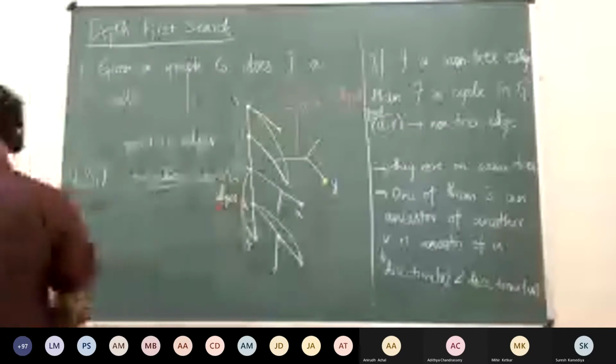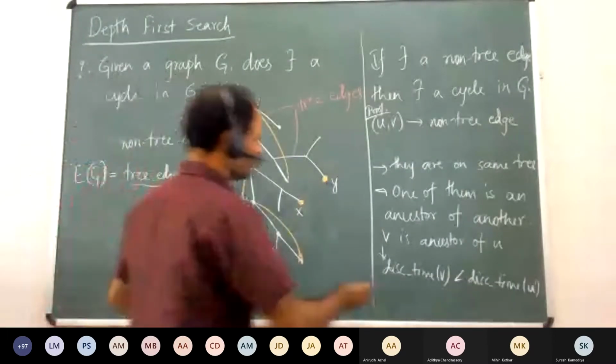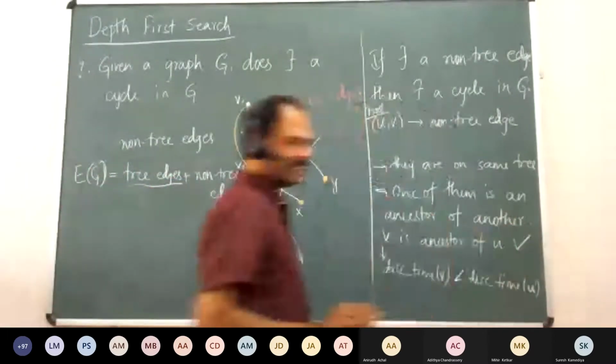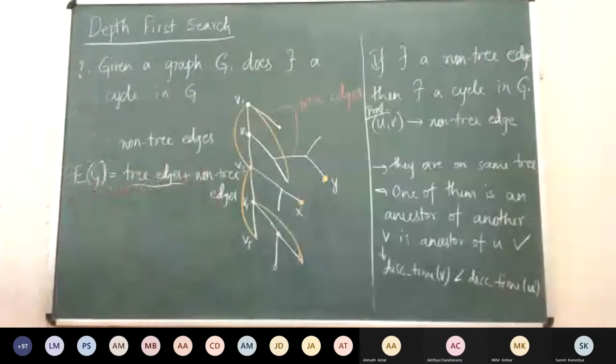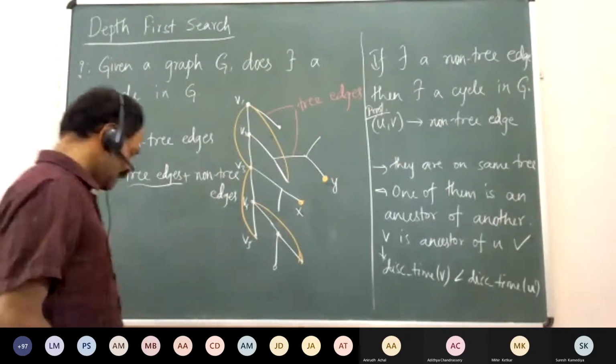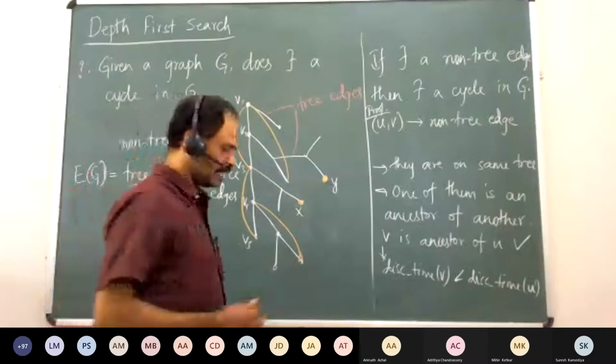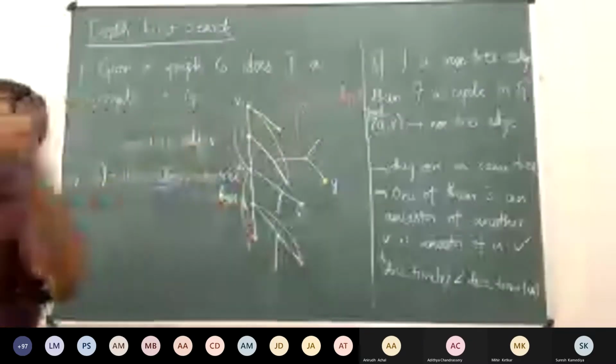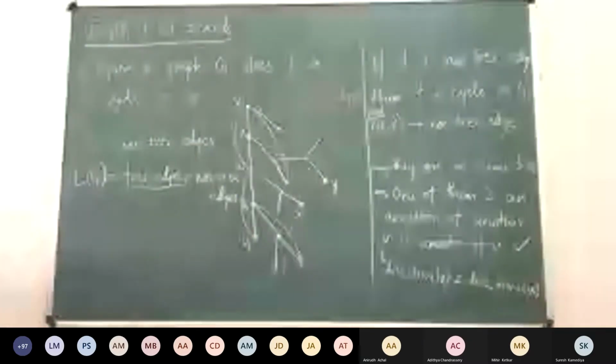So which sort of proves that if there is a non-tree edge UV, then one of them is a descendant of the other, right? The vertex that has less discovery time will be the ancestor. The other one will be the descendant.